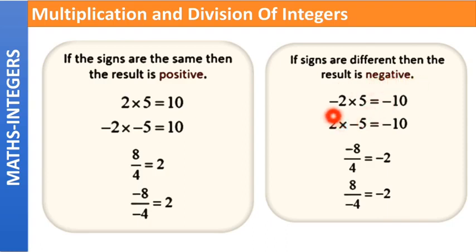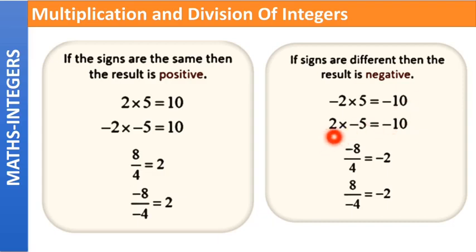Now look at this multiplication here. Minus 2 into 5. First look at the signs. 2 is having a negative sign and 5 is a positive number. Negative and positive. Both the signs are different, right? So what will the result be? The result will be negative. Are you seeing this? The result is having a negative sign because both the signs given in the question are different. Coming to the absolute values, 2 into 5 is equal to what? 2 into 5 is equal to 10.